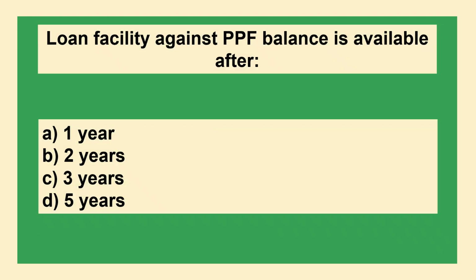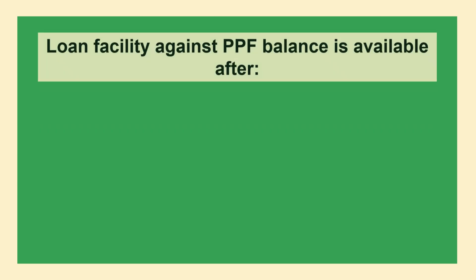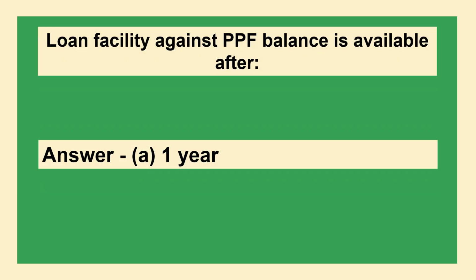Loan facility against PPF balance is available after option A 1 year, option B 2 years, option C 3 years, option D 5 years. The answer is option A 1 year.